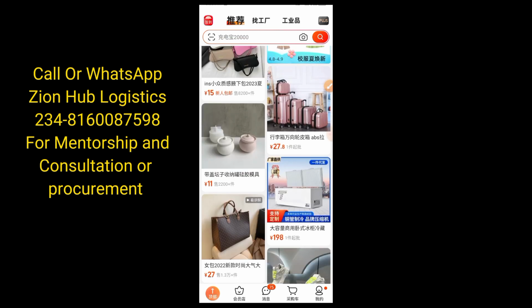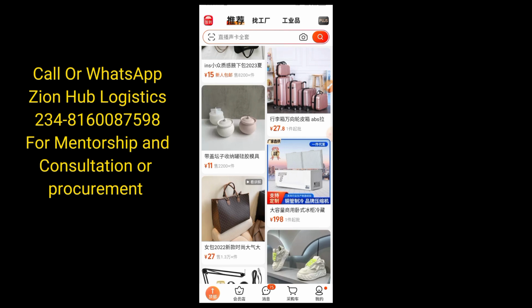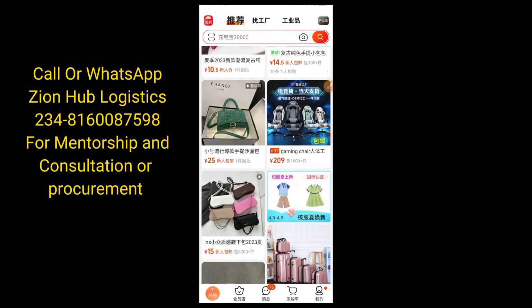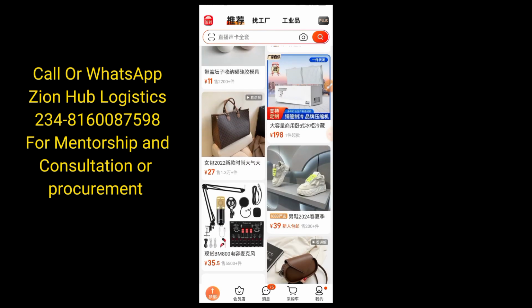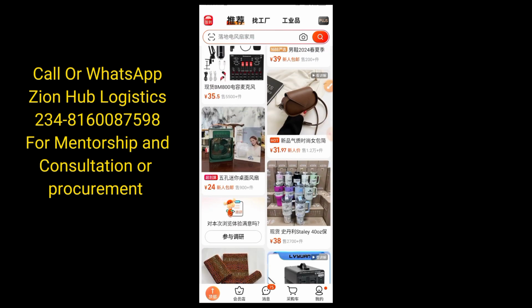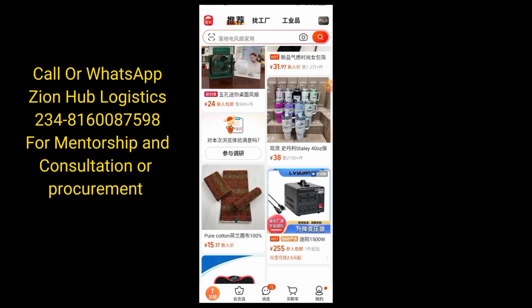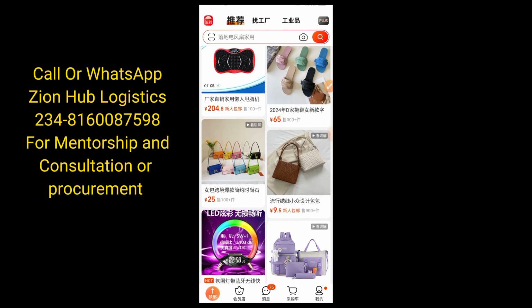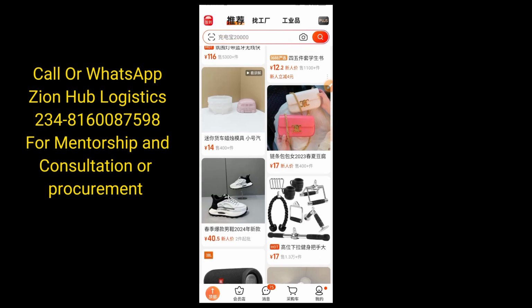So in today's tutorial, this is what I'm going to be showing you. If you are the type of person that normally buys from a supplier store, maybe you want to buy like 6 to 10 different items from the same supplier, and you don't want to pay for local shipping fee for each item, there is a way we are going to be doing it in today's tutorial.